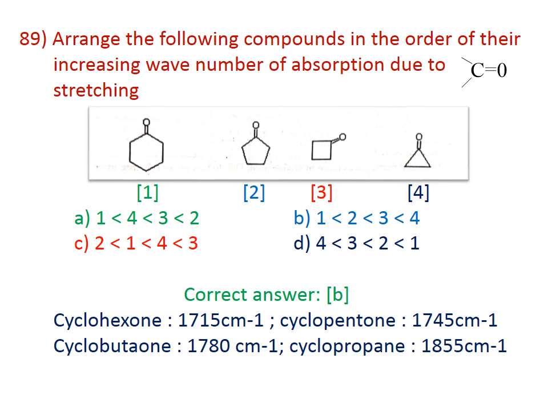For cyclohexanone, the vibrational frequency is 1715 cm^-1. Cyclopentanone 1745 cm^-1. Cyclobutanone 1780 cm^-1. And cyclopropanone 1855 cm^-1. Here, if the angle at the carbonyl group decreases, it becomes more strained and the vibrational frequency increases. That is the correct answer for this question. Therefore, the correct answer is B.